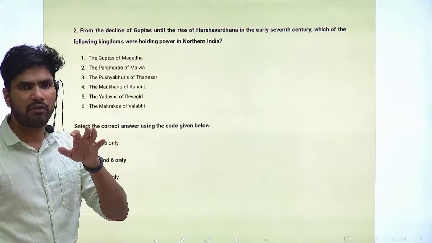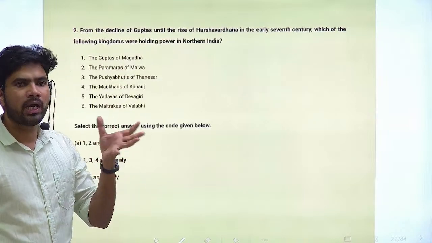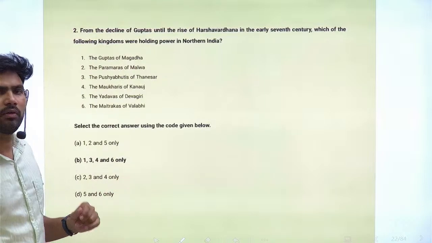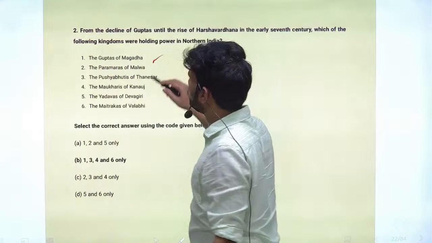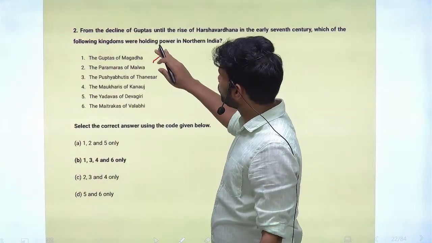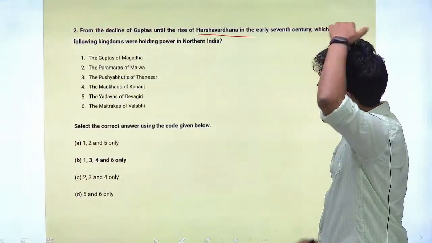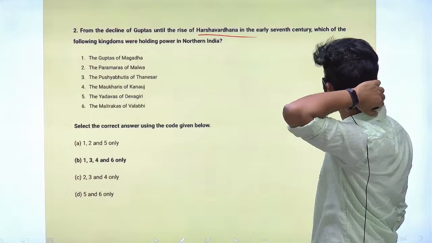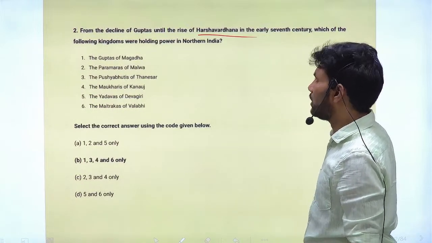So you should have a fair idea about each and every dynasty, and tentatively their ruling time. Here the dynasties given are the Guptas of Magadha.